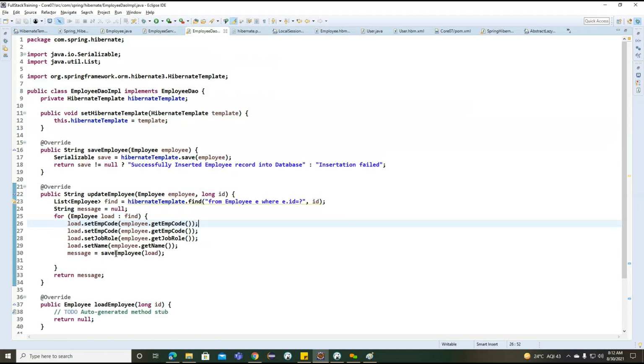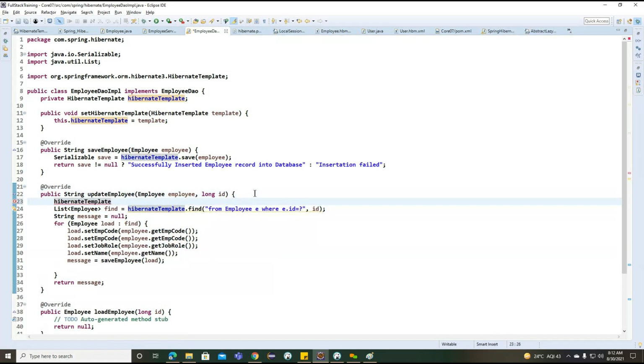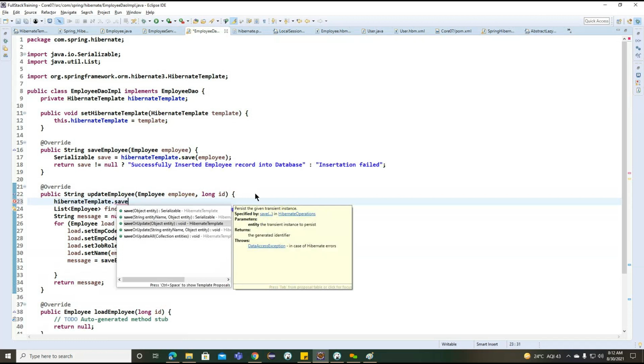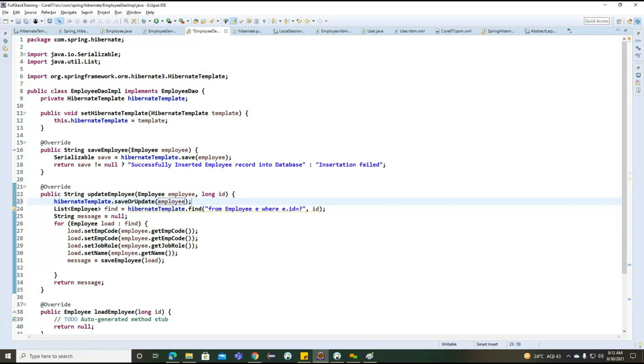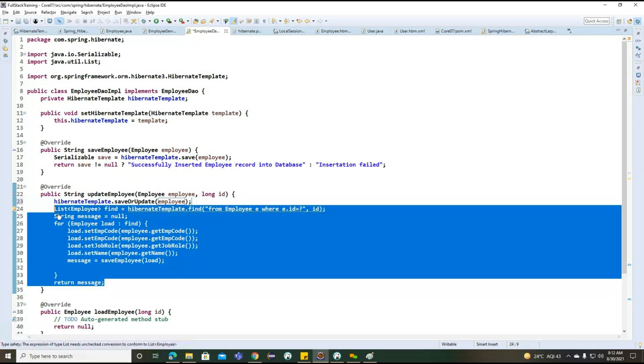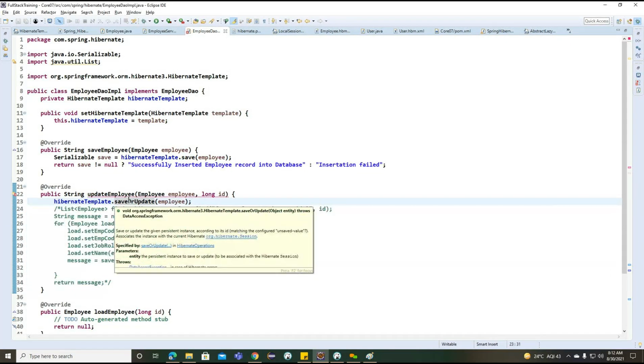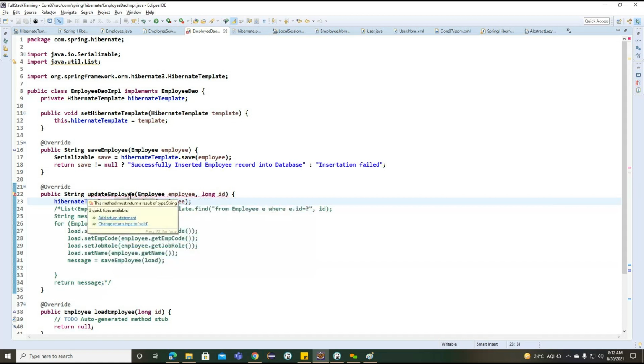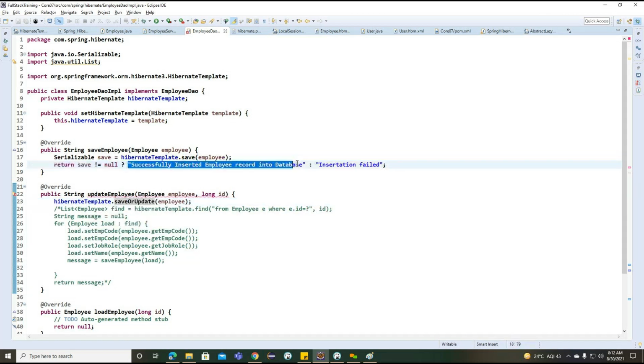And here what we will do, simply we'll call Hibernate template saveOrUpdate here. Update is not returning any return value. It is void here. Simply a message we can return.